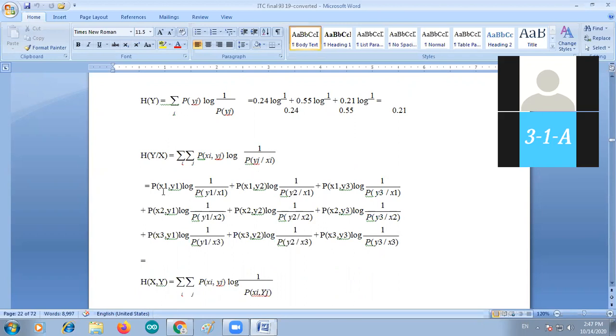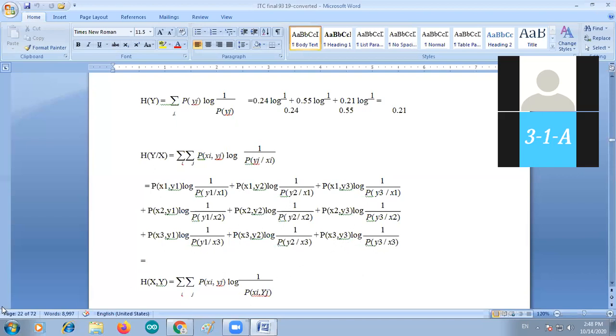That is called P of x1 y1 log 1 by P of y1 by x1 plus P of x1 y2 log 1 by P of y2 by x1 plus P of x1 y3 log 1 by P of y3 by x1 plus P of x2 y1 log 1 by P of y1 by x2 plus P of x2 y2 log 1 by P of y2 by x2 plus P of x2 y3 log 1 by P of y3 by x2 plus P of x3 y1 log 1 by P of y1 by x3 plus P of x3 y2 log 1 by P of y2 by x3 plus P of x3 y3 log 1 by P of y3 by x3.